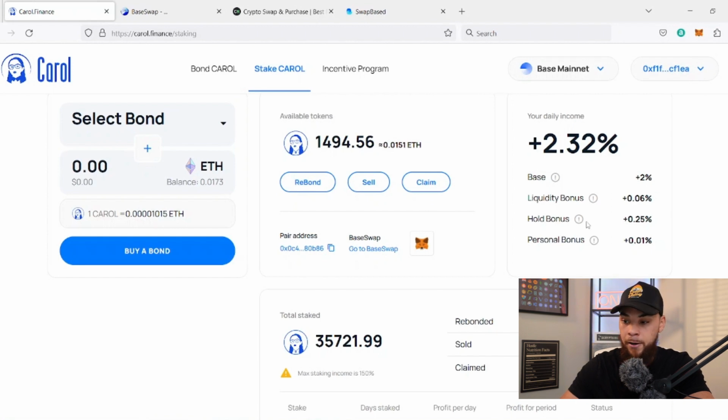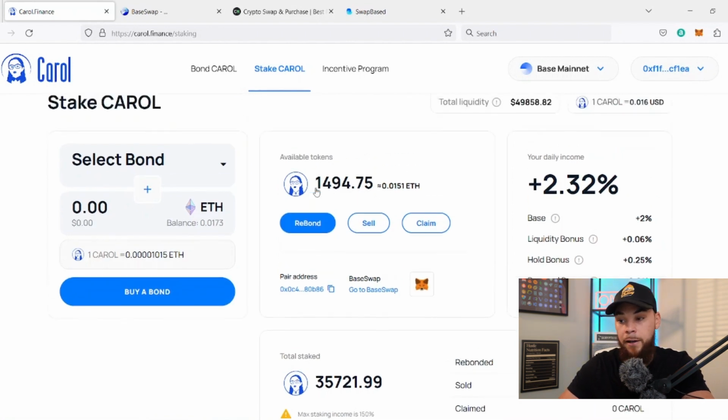For me right now, I am going to hold for a good amount of time just because I want to see this number get up as high as possible. And then at some point, definitely I'm going to be taking some profit, as you should with any kind of protocol, and also be doing a healthy combination of rebonding, which is the same thing as compounding. So definitely looking good so far.